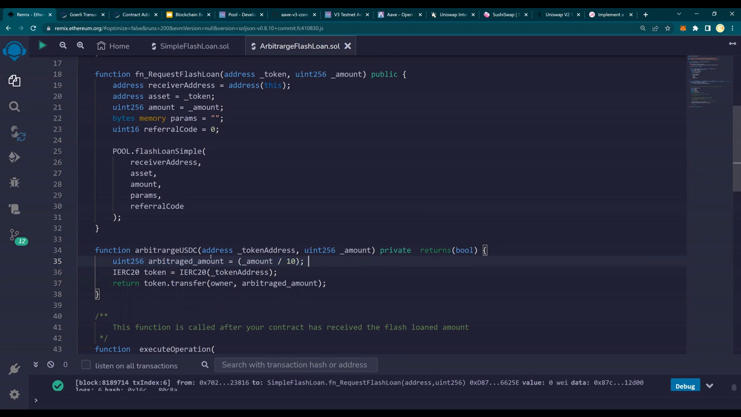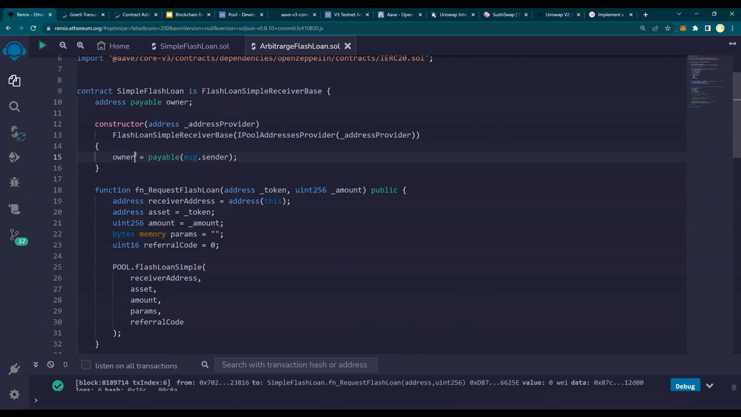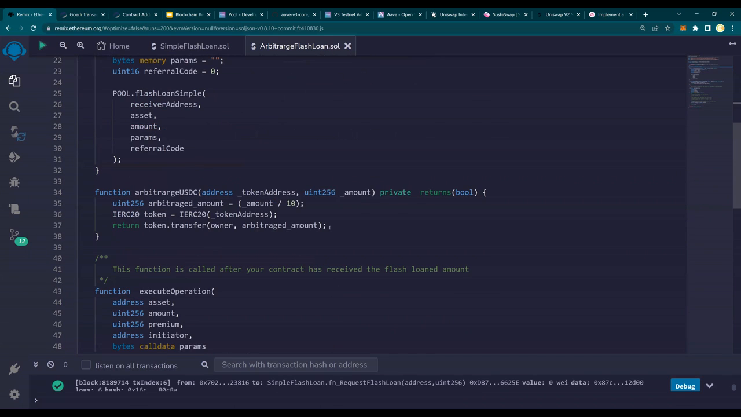Whatever the amount is coming in, I am taking the 10% and saying this is my arbitraged amount. And that amount I'm returning back to the owner as a profit. So arbitraged amount, imagine this as a profit. So this is change number 2. Change number 1 was the owner equals payable. Change number 2 is the arbitraged amount.